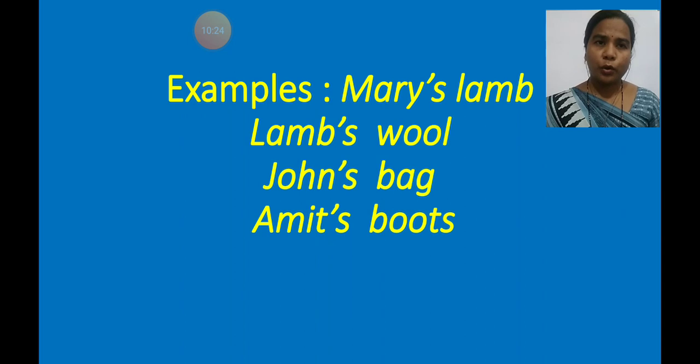When we show that something belongs to someone, we use apostrophe s with the naming words, like Mary's lamb, lamb's wool, John's bag, Amit's boots. When we ask a question, we get the answer of the naming word. Mary's lamb, whose lamb? Mary's. Lamb's wool, whose wool? Lamb. John's bag, whose bag? John. Amit's boots, whose boots? Amit. Is it interesting, no?